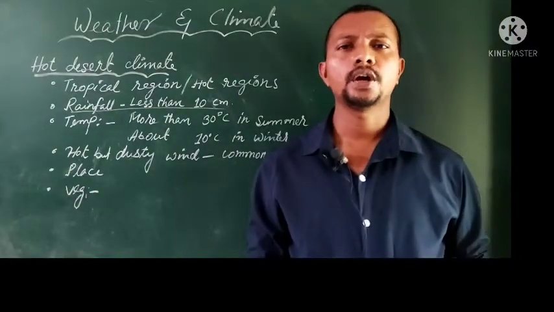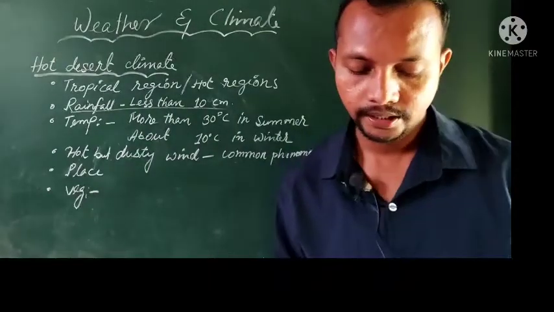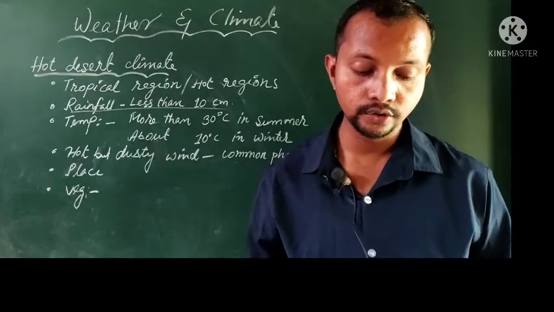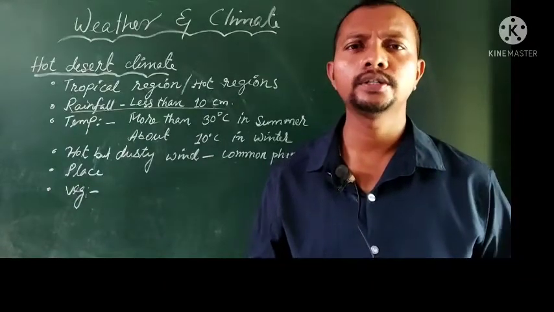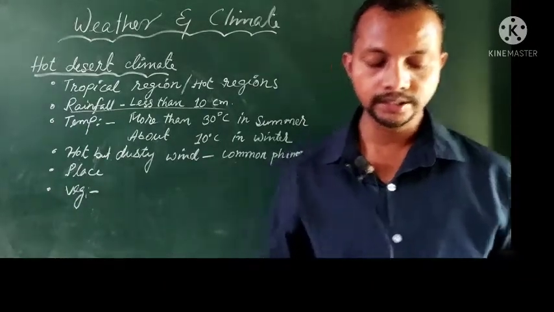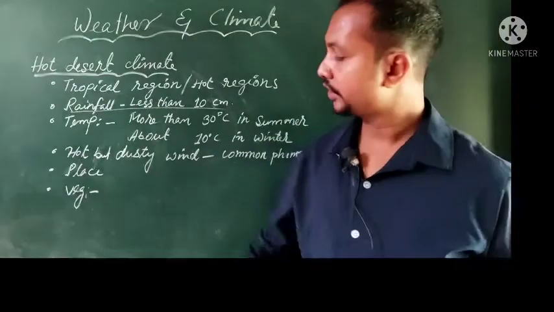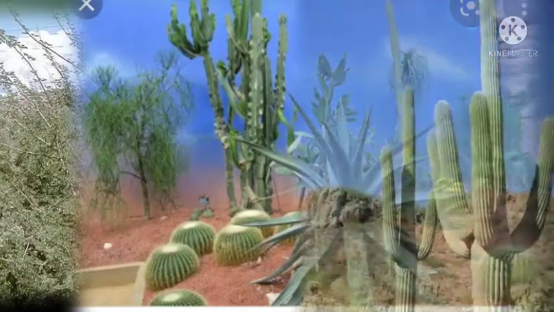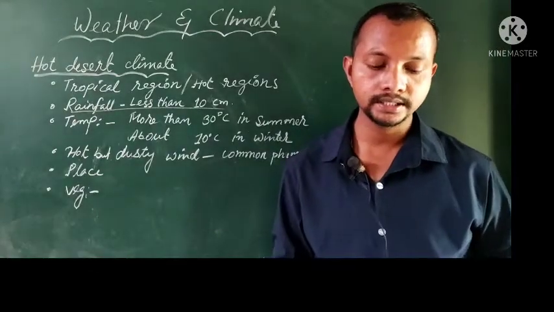Since the place is very hot, it always has low pressure, and the wind is always hot. Since there is low pressure, the wind is hot, and there are not many vegetations, there is little rainfall. The vegetation we can find in these places is like bushes, thorny scrubs, cactus, only like this. So this is all about hot desert climate.